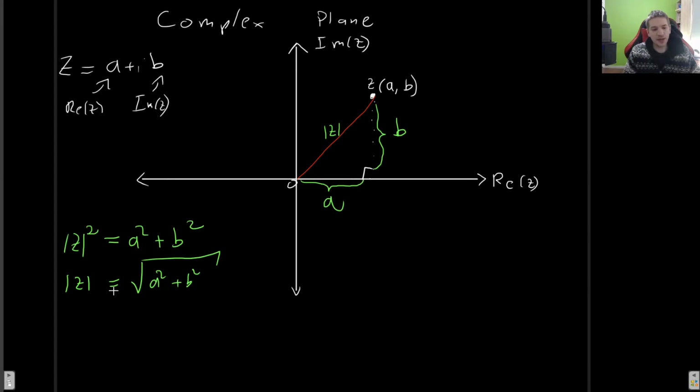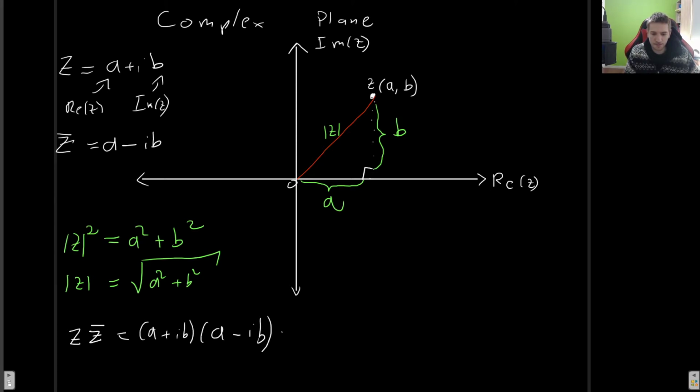And now a final thing to note is what happens if we have the product z times z bar. So let's just use it in general. Let's use z equal a plus ib and z bar equals a minus ib. So we get a plus ib times a minus ib. And when we do this, this is once again just the difference of squares.